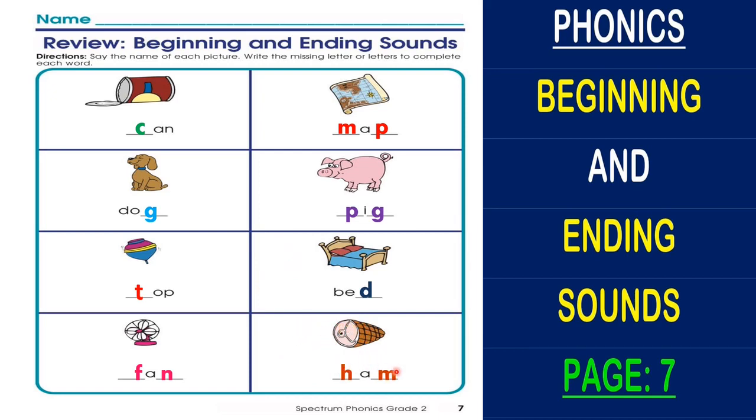Ham. So before we end our lesson for today, we should read all the words once together. The first one, can, k, n, can. Then we have map. After that we have dog. Also we have pig.